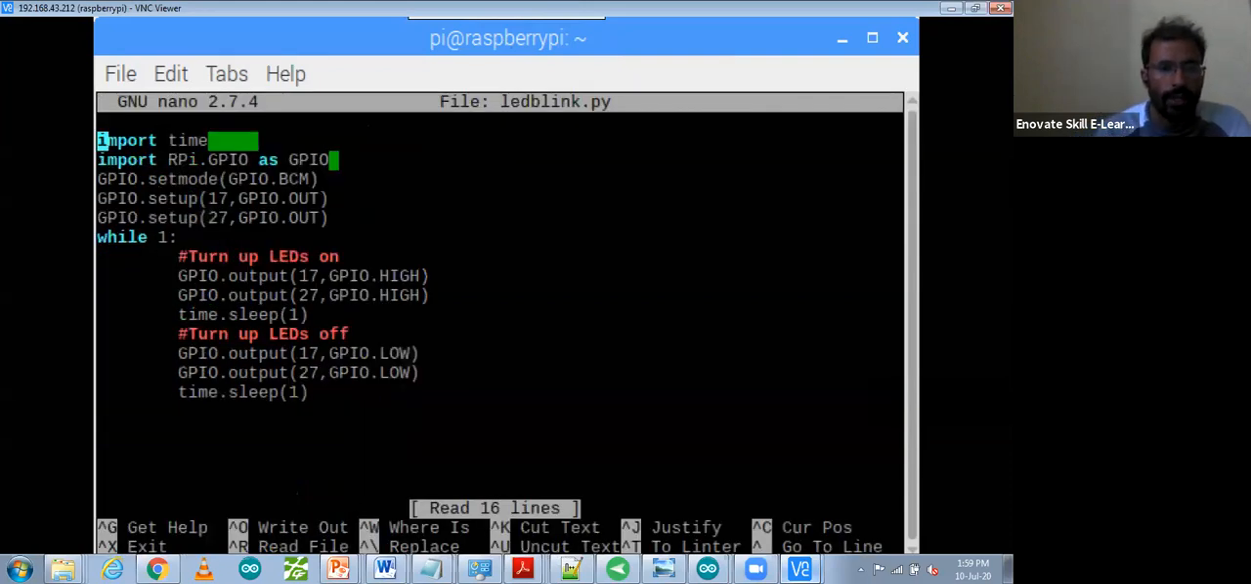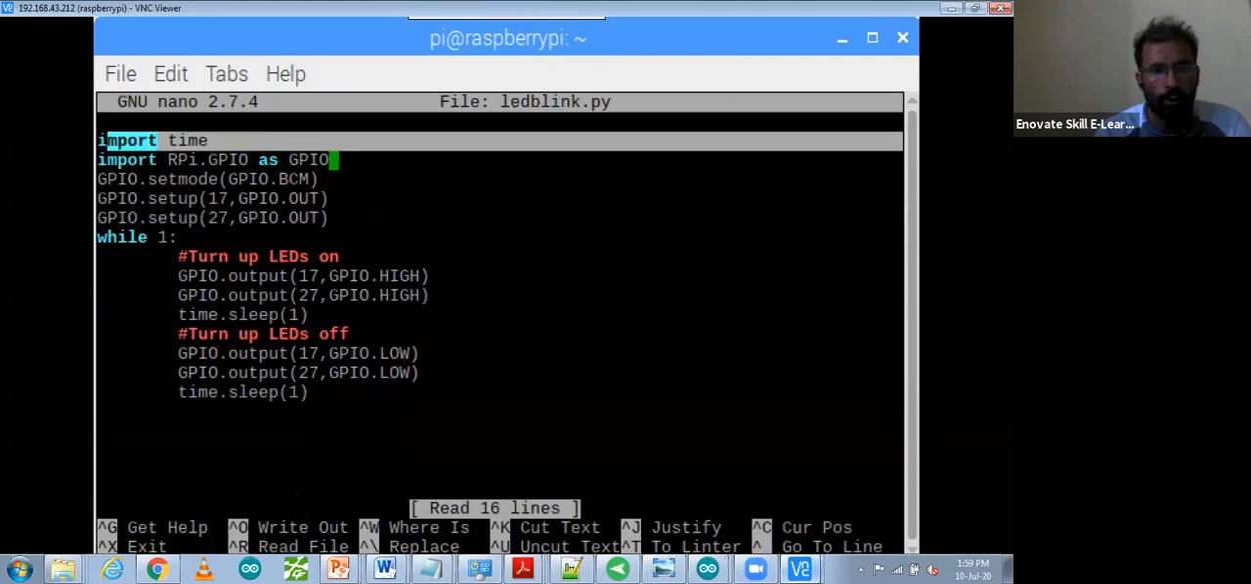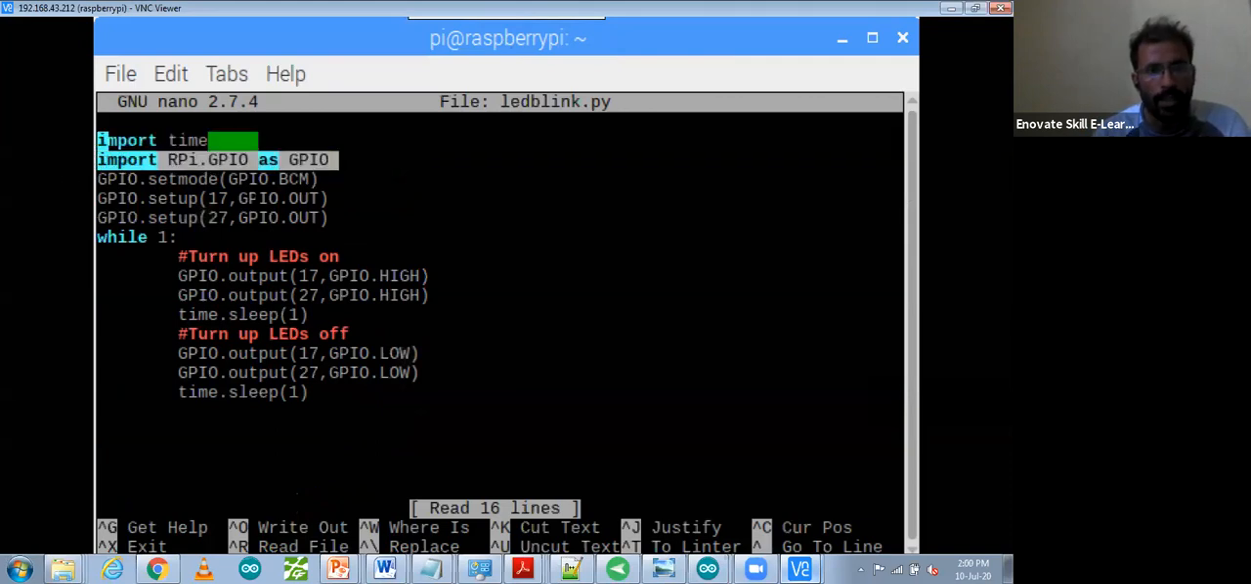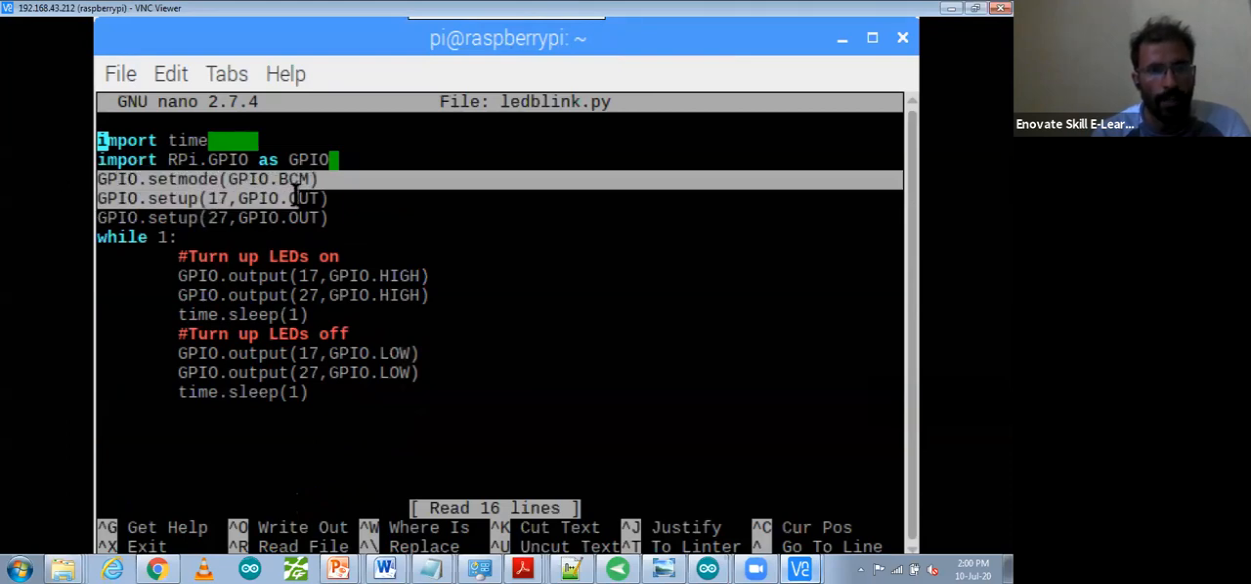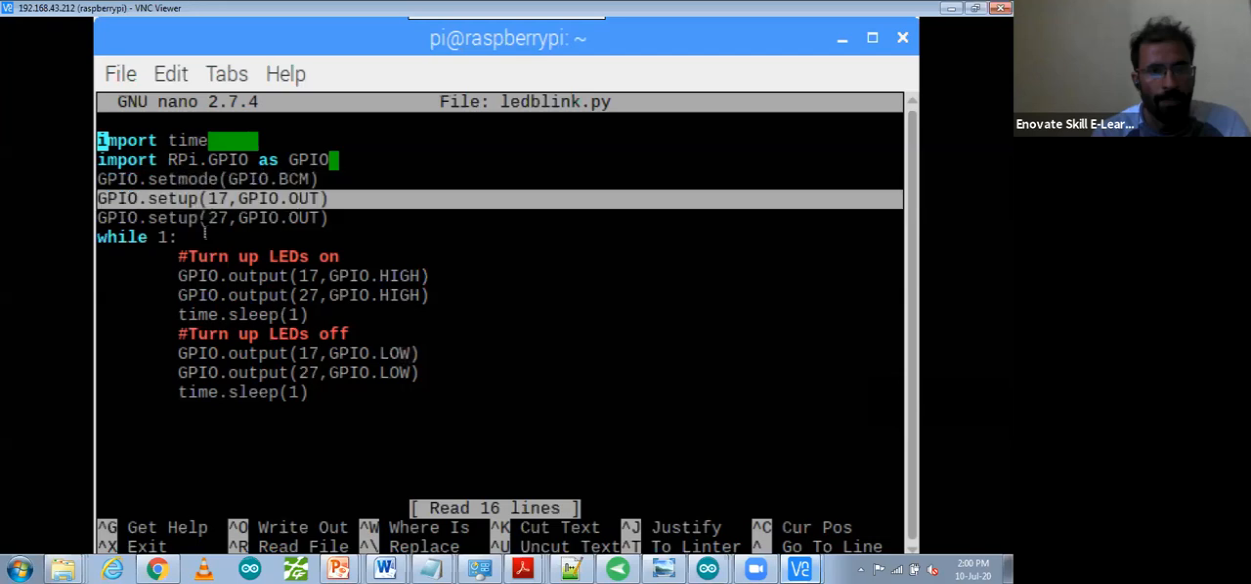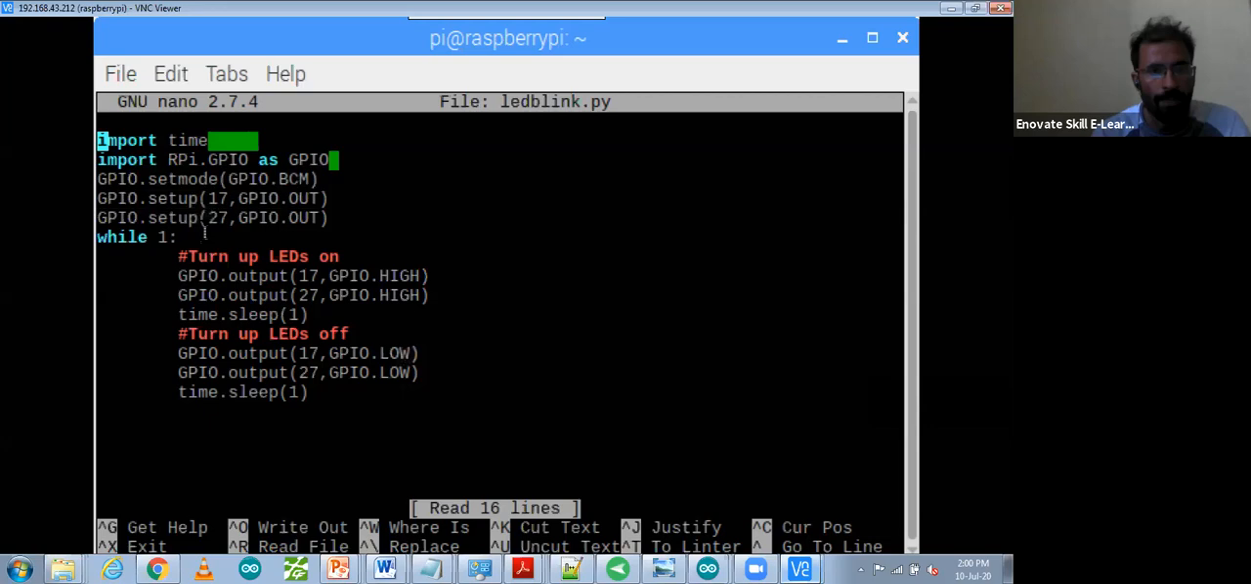Over here you can see it. First you have to import the time library. Then you have to import GPIO pins. Then you have to set up the Broadcom pin numbering. So that 17 you can use as an output. Over here 17 number is the GPIO pin.